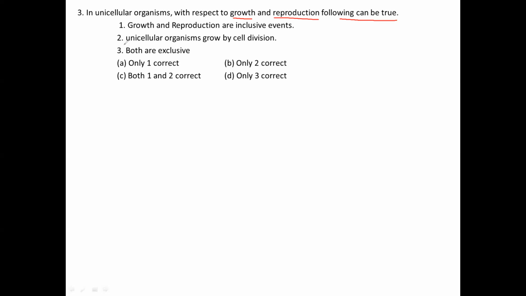For that reason, they have given three statements. Among the three statements, we need to tell which one is the correct one. Growth and reproduction are inclusive events. Next, unicellular organisms grow by cell division. It is also a correct statement, but both are exclusive, whereas in case of multicellular organisms, but not here.